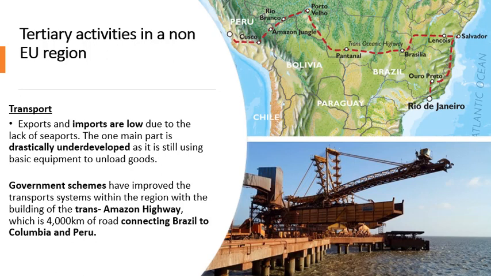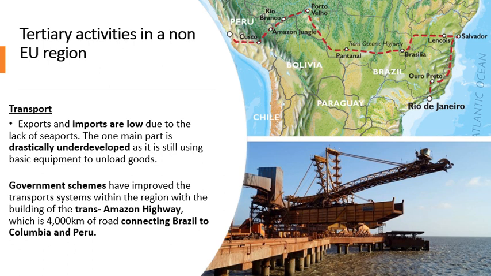Okay, now, has the government done anything to try and rectify some of these issues? Yes. So, government schemes have improved the transport systems within the region. For example, the Trans-Amazon Highway. If we look at the map on the top right-hand side, guys, you can see the red broken line represents the Trans-Amazon Highway. That's 4,000 kilometers of road which connects Brazil to the likes of Colombia and Peru and parts of Bolivia. So it's basically a road that goes through the Amazon.